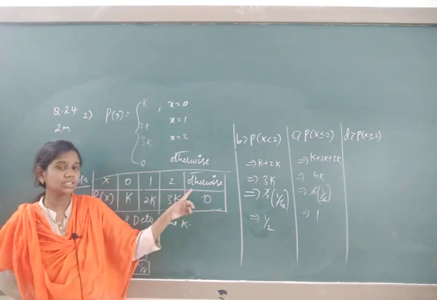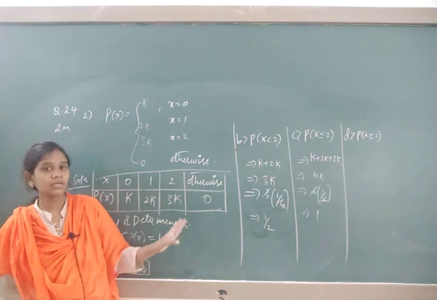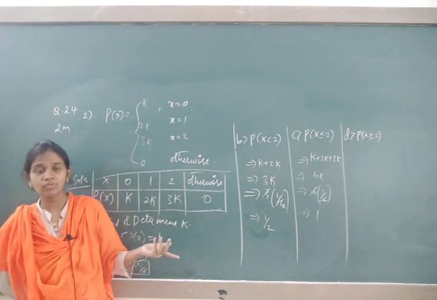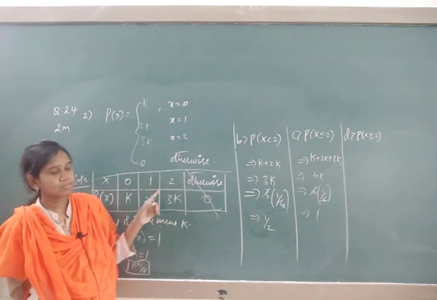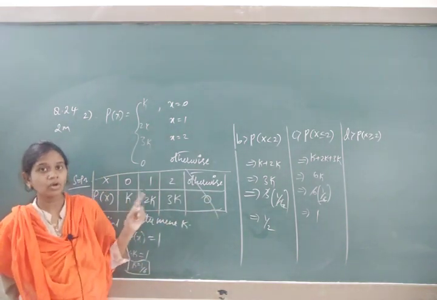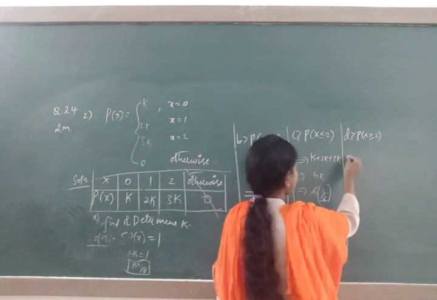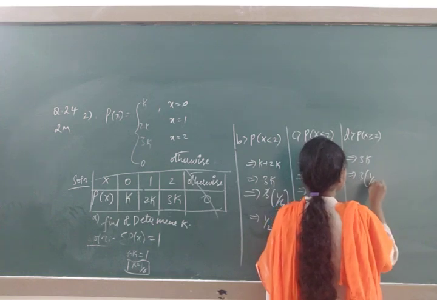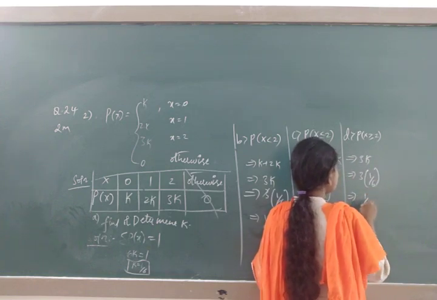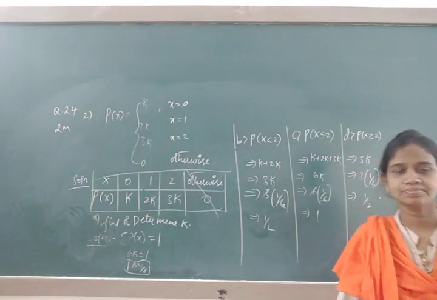So we can't judge that it is 3, 4, 5 positive values. So greater than 2 means there is no presence of 3, 4, 5, 6. So don't add this one. And what is one more option? Either you take greater than 2 or equal to 2. Directly you take equal to 2, that is 3k. Substitute the k value, it's 1 by 6. Cancel out, it's 1 by 2.